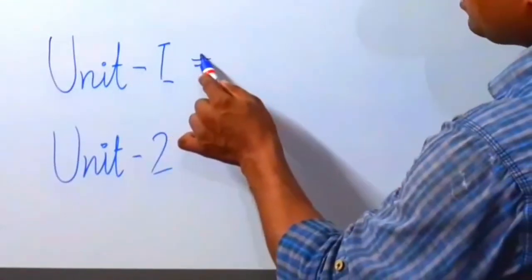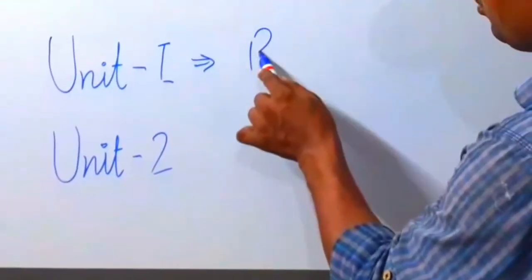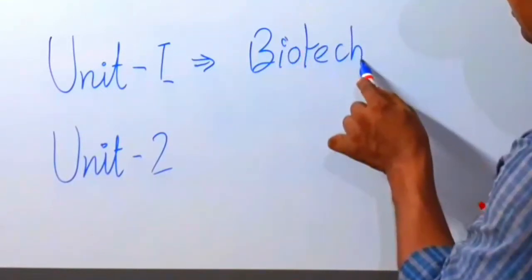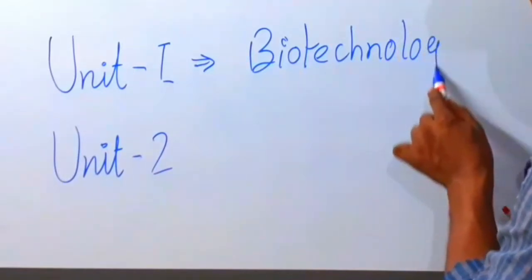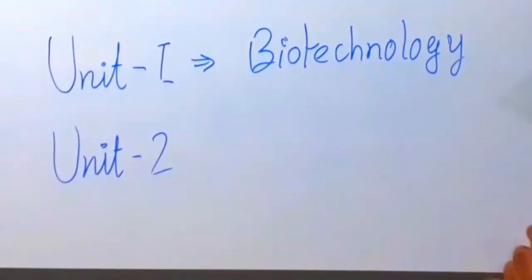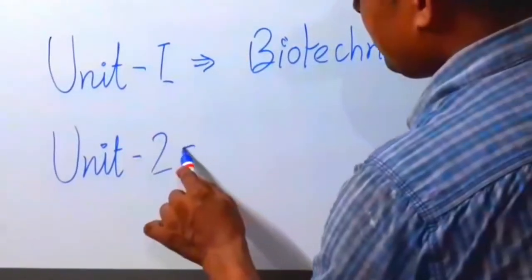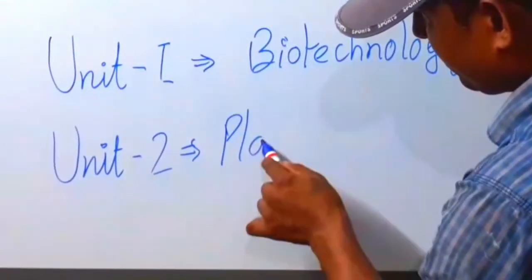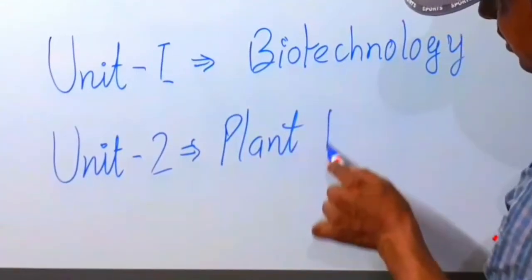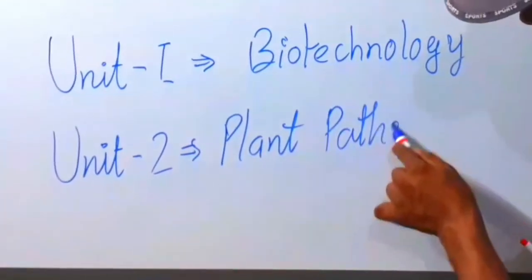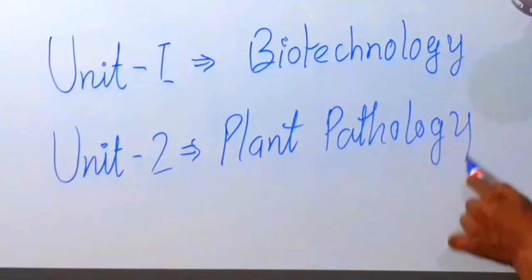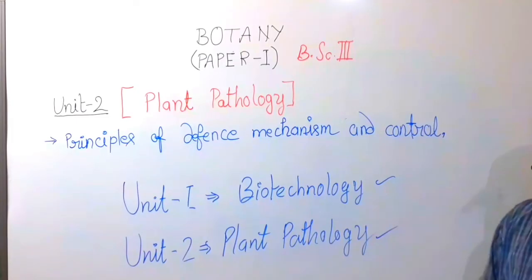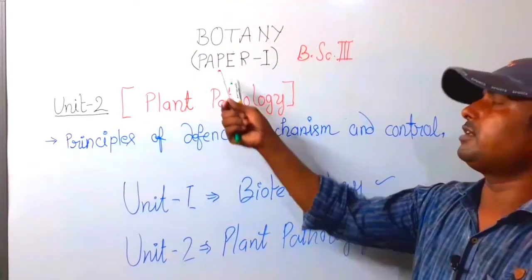Unit First has the topic biotechnology and Unit Second has plant pathology. Only two units are in Paper First.